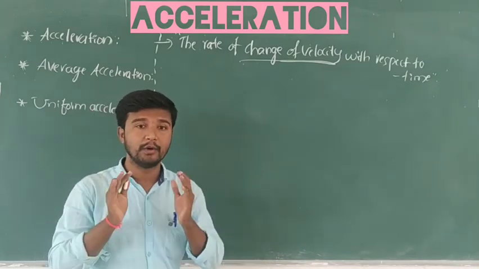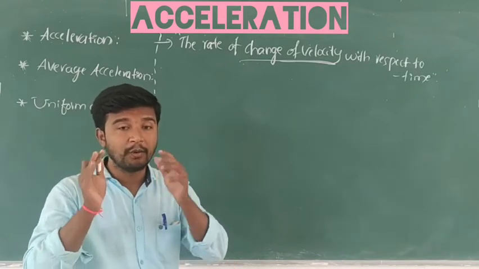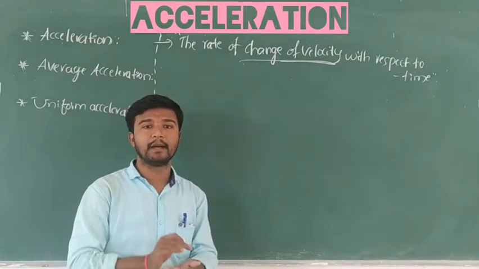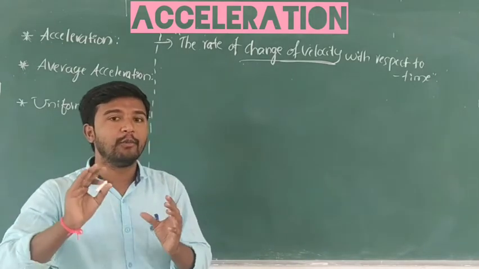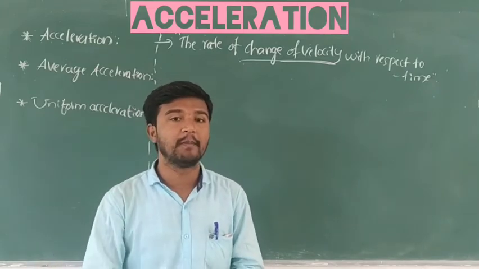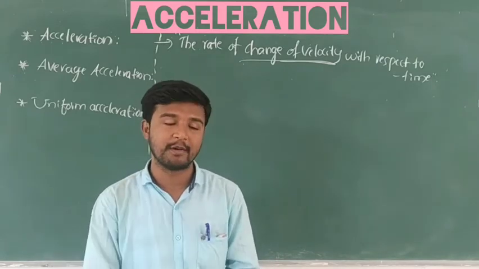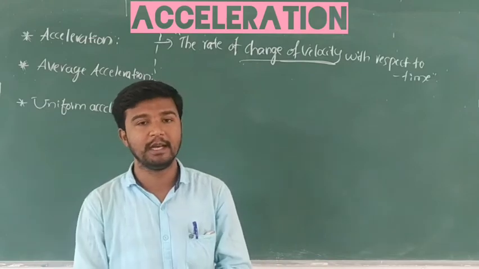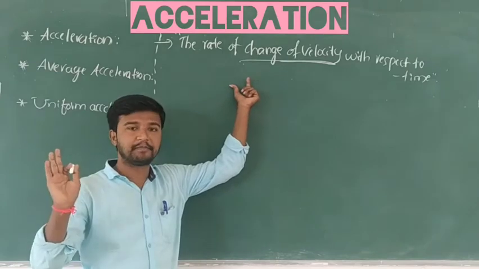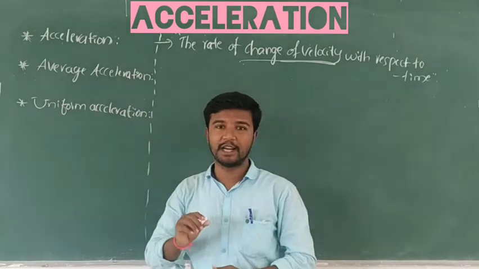Clear? So many examples, so many incidents you experience in daily life about this acceleration. When you move on a bike in a uniform, constant velocity, suddenly brake lines or curves come, at that time the velocity decreases and then increases again. This type of change in the velocity is called the acceleration of the body. Simple. Clear? Understood? So now the next is average acceleration.